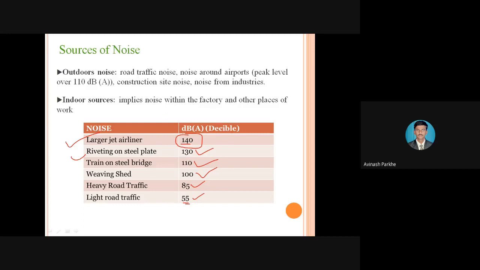Therefore, you have to locate your industry in a region where unwanted noise is not generated. Maybe the inspection department should be far away from the production department, so that unwanted noise is not generated. So this is the basic requirement, where we have to reduce that particular noise.